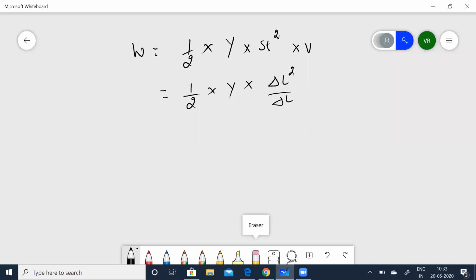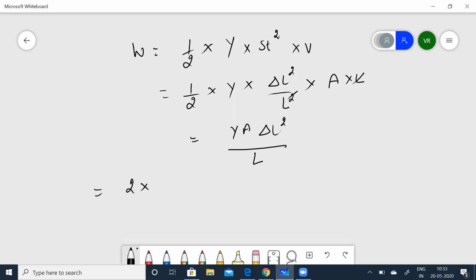Work done is equal to half into Young's modulus into strain squared into volume, which is half into Y into delta L squared by L squared into volume. Volume can be written as A into L, so this is half Y A delta L squared divided by L, and one L will get cancelled. Simply substitute the formula.